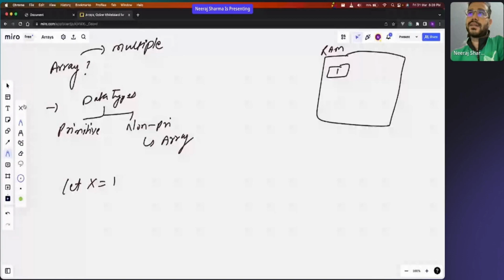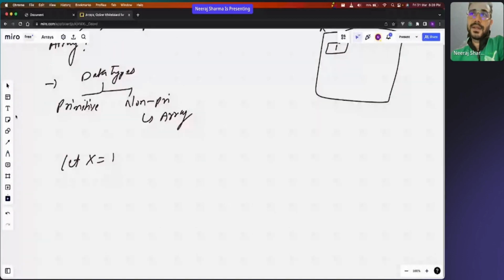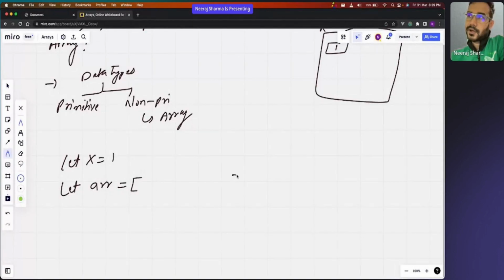Now when you say array, in an array we basically have multiple items. The way we do it in JavaScript is, consider I say let arr equals, arr is like a variable only, right? To create an array, I can use a square bracket, close the square bracket, and whatever items I put inside it will be part of the array.